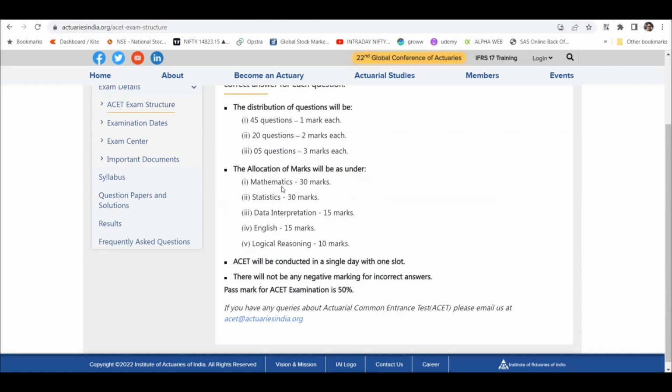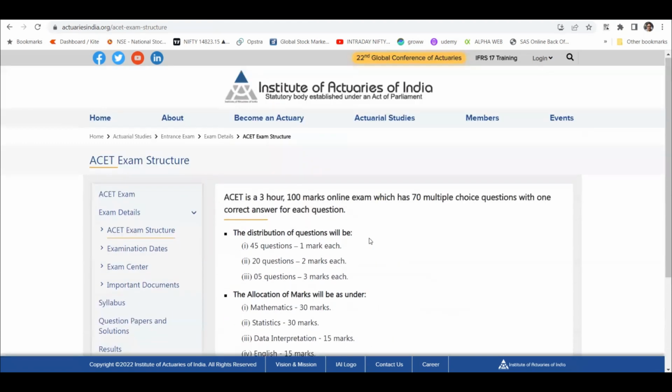In mathematics, especially, there is a portion, and we'll see the syllabus. In mathematics, there are portions on determinants and matrices. These are the questions which are purely maths oriented. In mathematics, this vertical is called linear algebra, and we have questions from linear algebra. So these are the questions that you will not find in any other competitive exam, other than maybe the IAS, or WBCS, or some civil service exam. So you have to study for that, right?